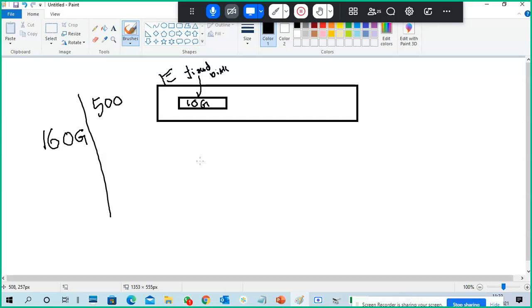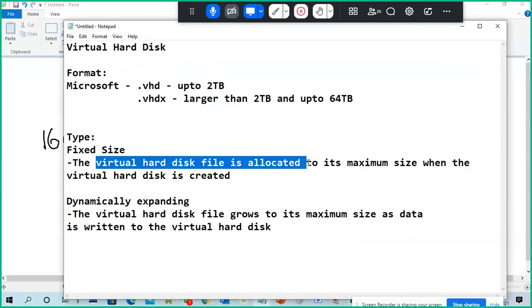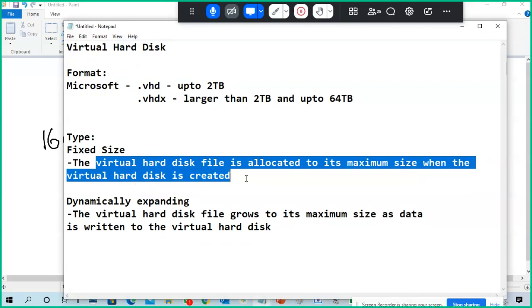I created a 10 GB fixed hard disk. So what is the meaning of fixed hard disk? It allocates the maximum size when the virtual hard disk is created.